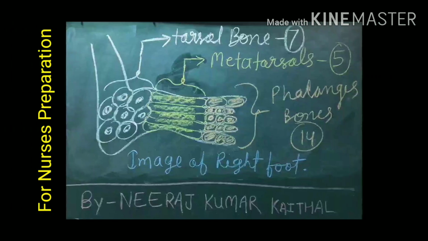Friends, this was our today's video from anatomy subject, 206 total bones of human body. I hope you have learned all the important bones name, location, number.